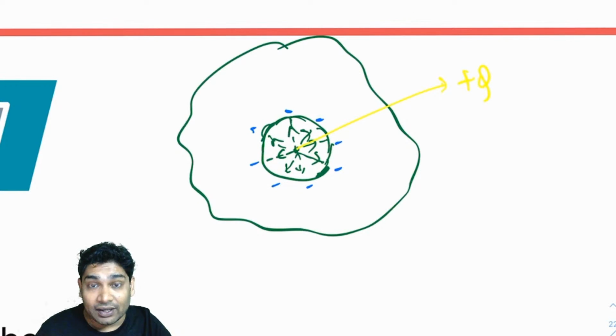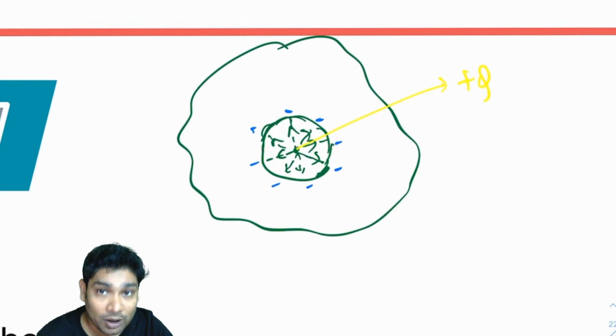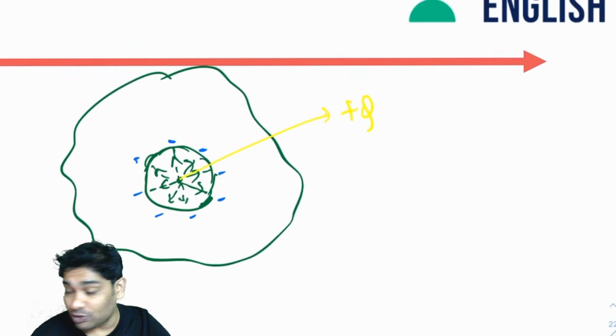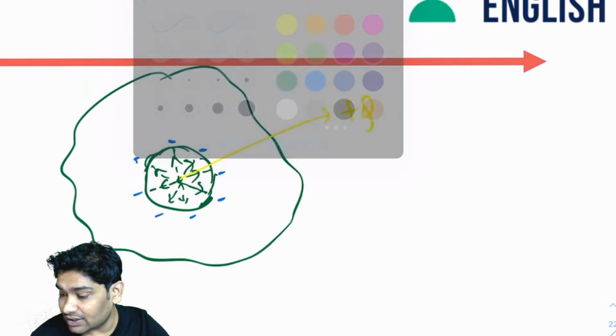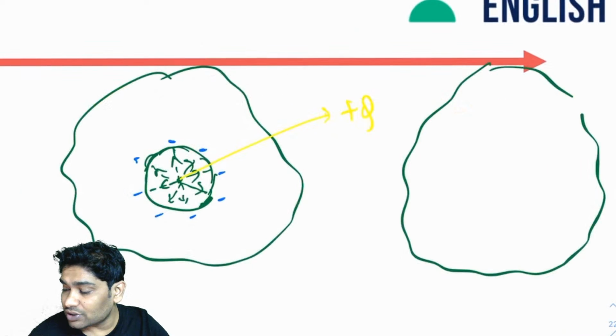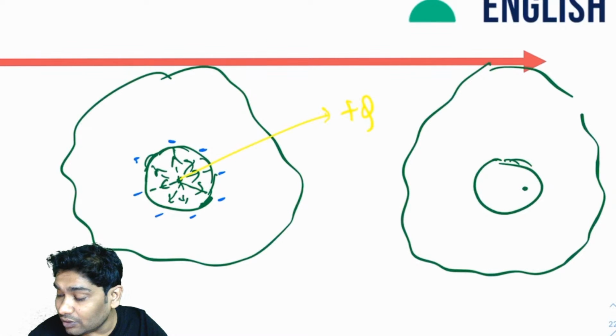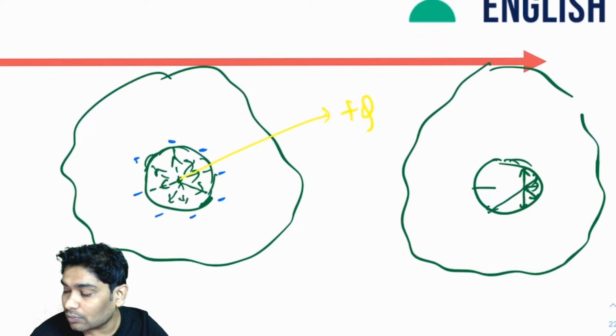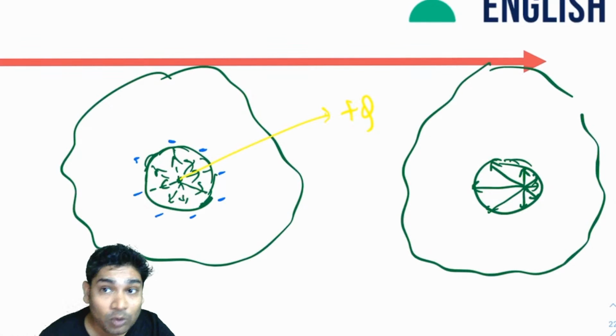Alright, why? Because everywhere an equal amount of electric field needs to be blocked. What happens when I shift the position of this? Let's see. So you still have the same spherical cavity, but what happens if I keep Q here? Then you realize, now what do you realize?